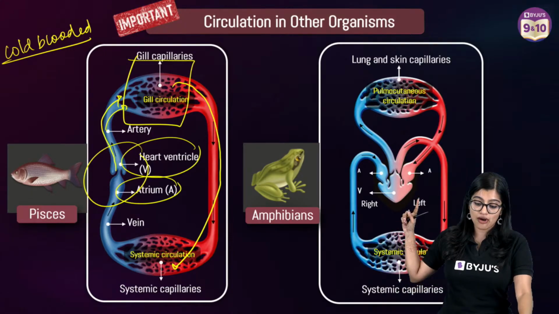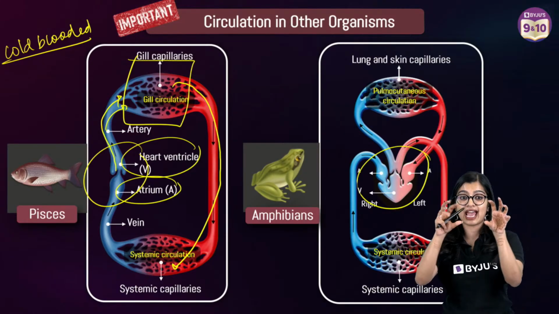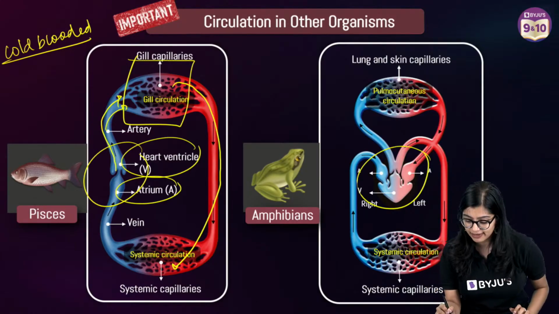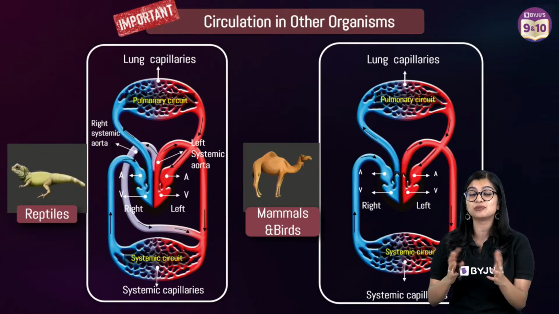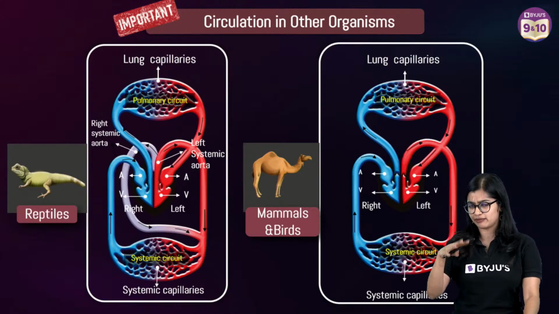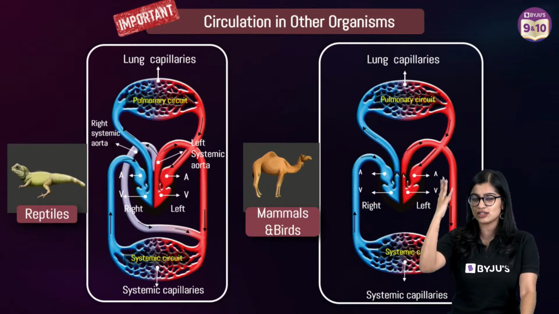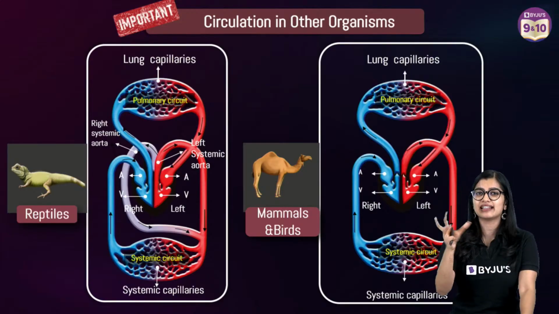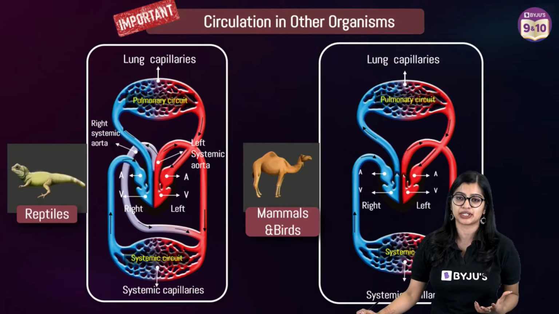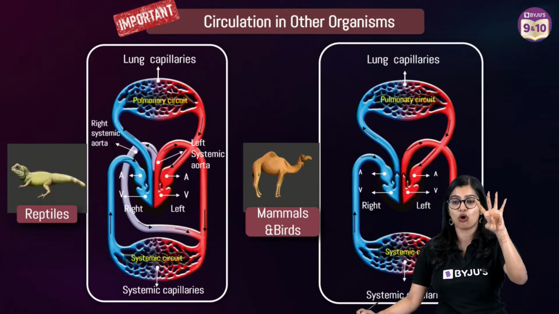In the case of amphibians like frogs, we observe that they have a three-chambered heart, with two atria, a right atrium and a left atrium, but only a single ventricle. In the ventricle, there is mixing of blood. Similarly, in reptiles, even though they have something like a four-chambered heart, they don't really have it, because the ventricle is not fully partitioned like ours. There is still mixing of blood, and when mixing of blood happens, it's not very efficient, which is why our body, with a four-chambered heart, is more efficient when compared to other organisms.